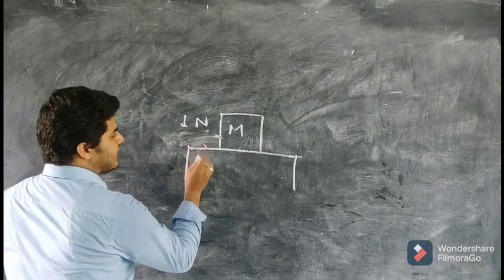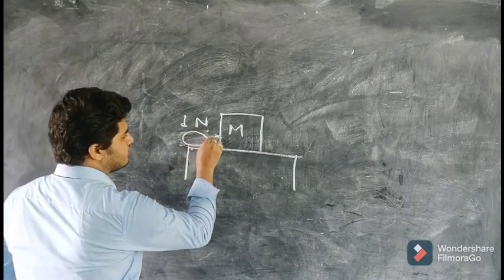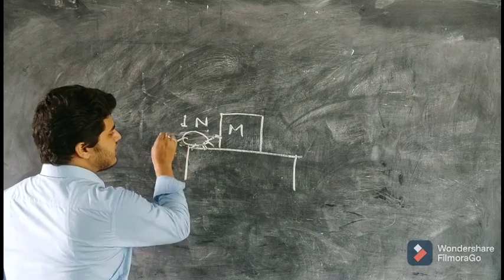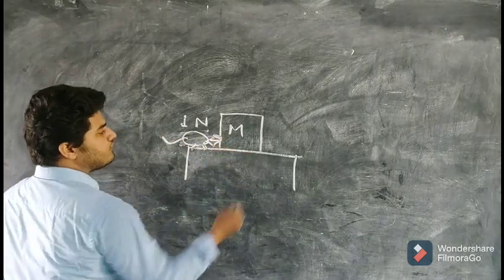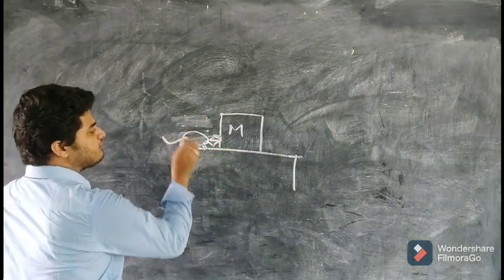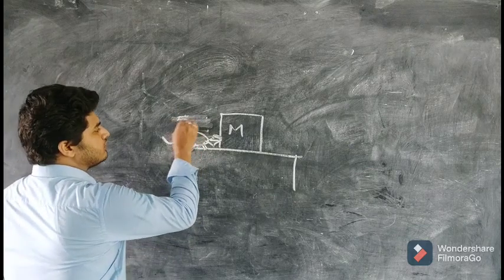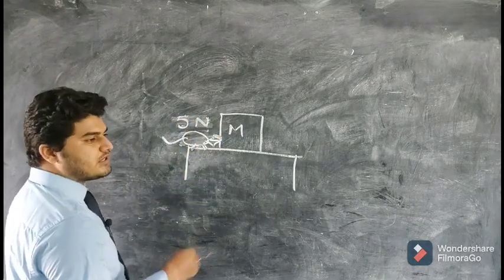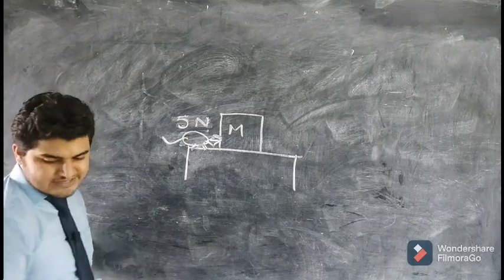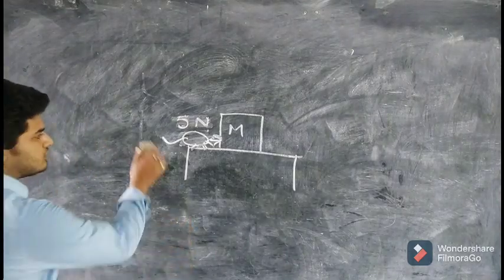Now we ask a rat to apply force and move this block. The rat applied a force of 5 Newton. The block still didn't change its position.